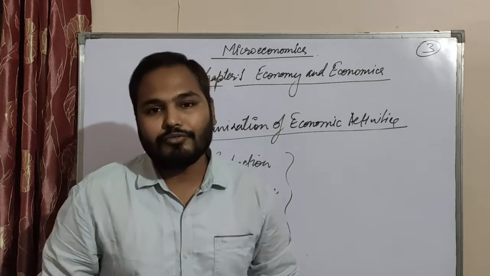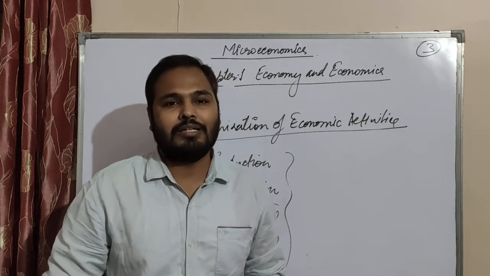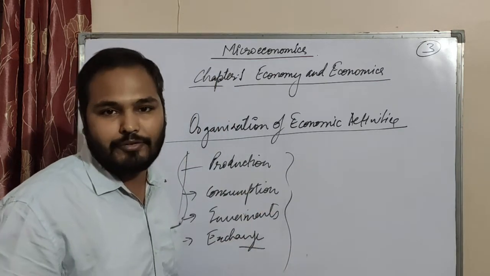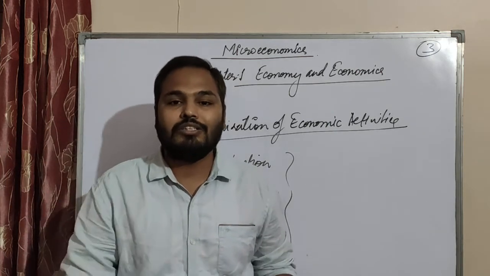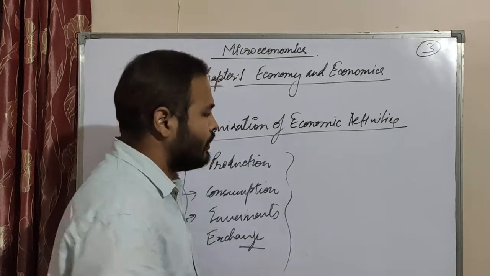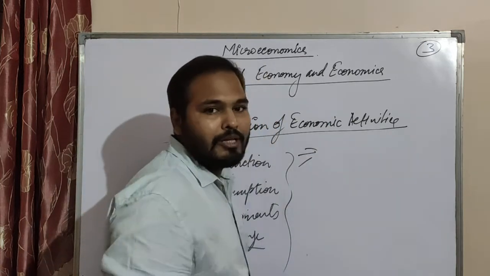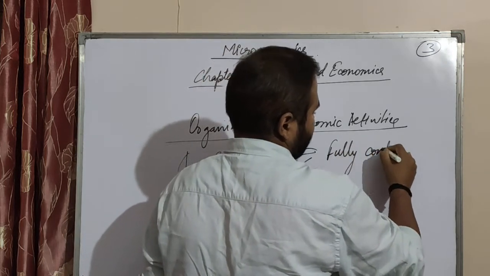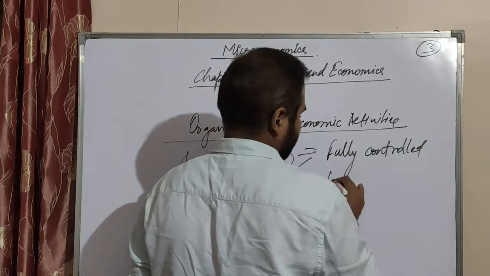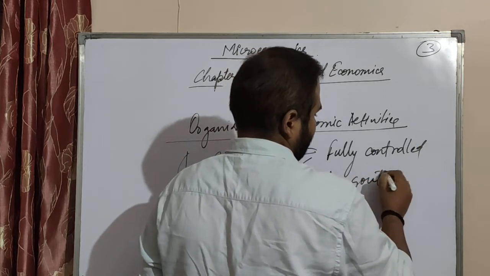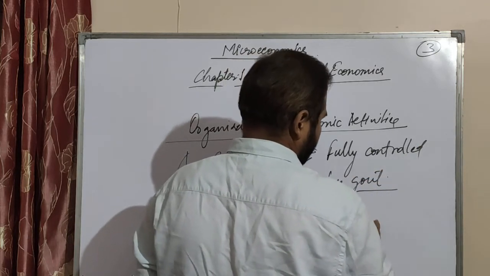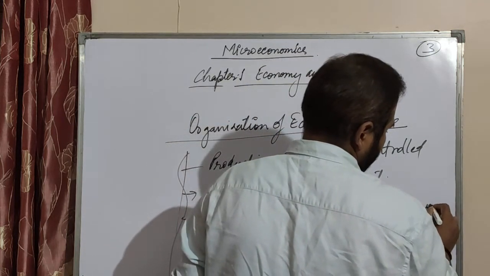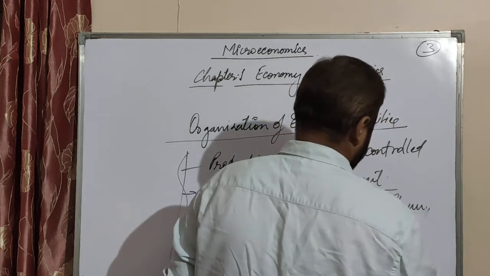On the degree of control by the government, means the degree held by the government to regulate these activities, we can say these things are divided into three categories. Okay, one is in which maximum control of the government is there. Okay, fully controlled by government. That is known as central control economy.